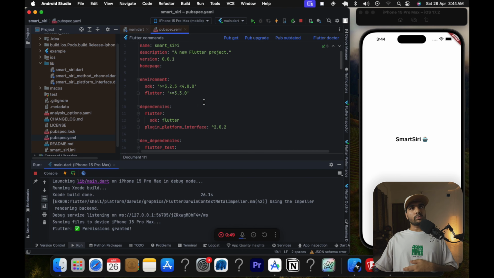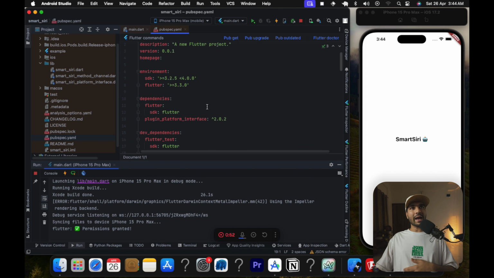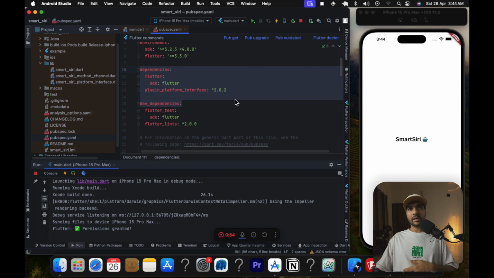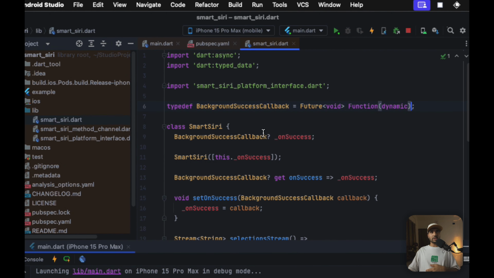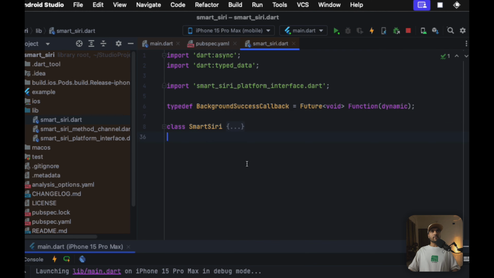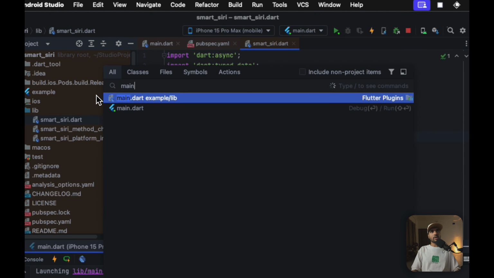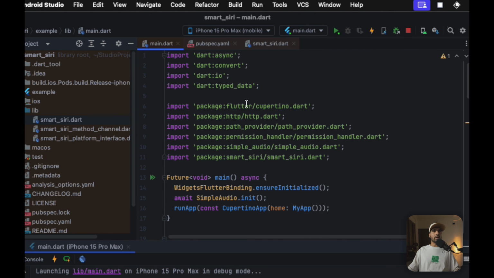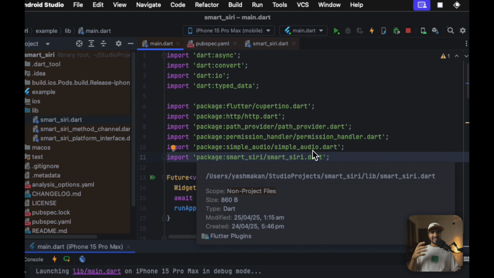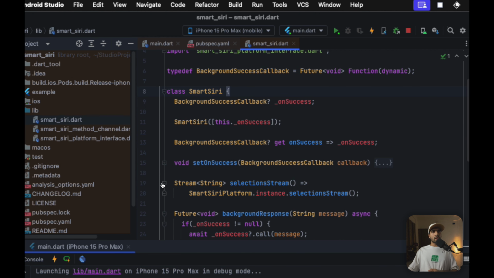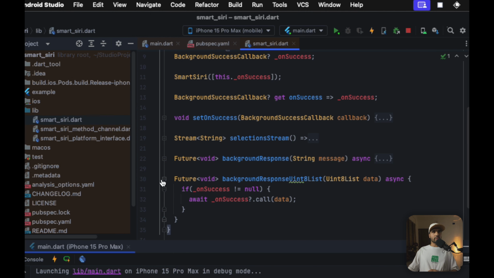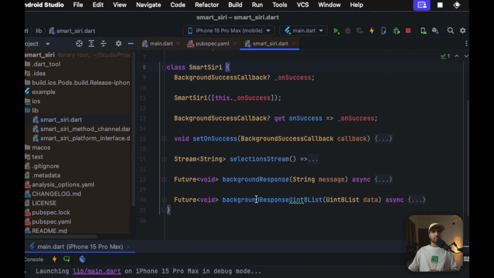So inside our plugins, we don't have any package itself that we are importing, so that's good. Now let's go back to our lib folder, and as you can see that we have this Smart Siri, which we are going to utilize inside our main.dart. So let's open that up, main.dart, and here you can see that we are utilizing our Smart Siri plugin. We have a few functions that we are going to set. First of all, we have, okay, how many? 1, 2, 3, 4. Four functions that are helpful inside our client side, inside our main.dart file.